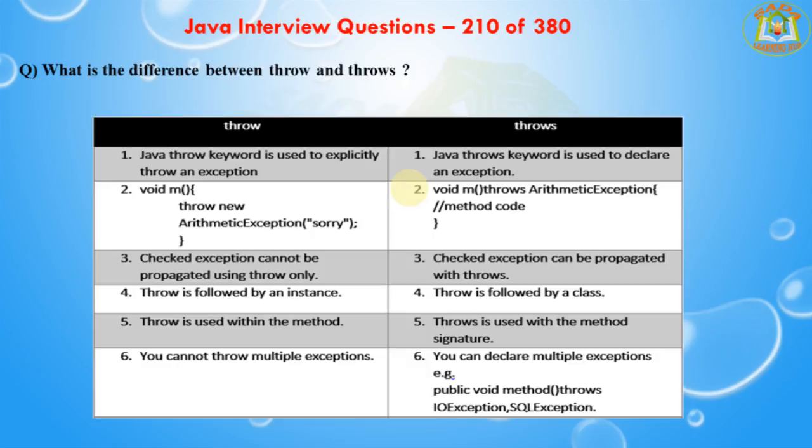Throws is followed by a class. Throw is used within the method. Throws is used within the method signature. You can't throw multiple exceptions. You can declare multiple exceptions. For example, public void method throws IOException, SQLException.